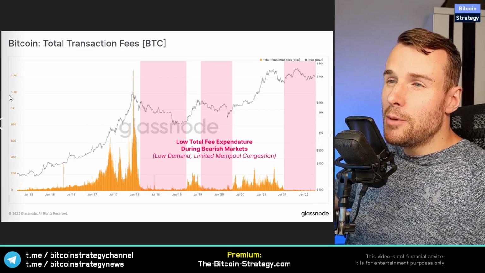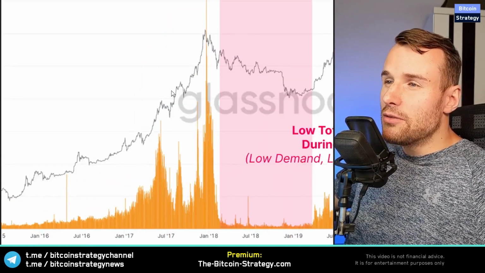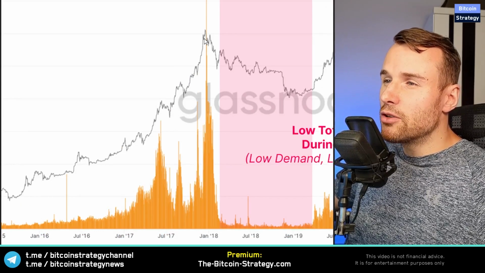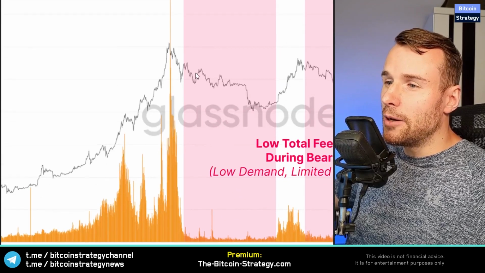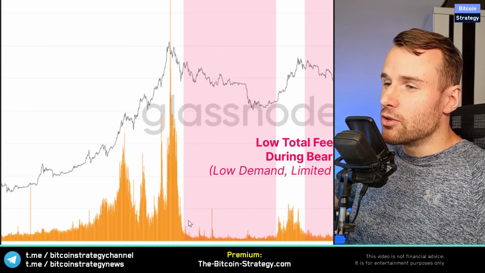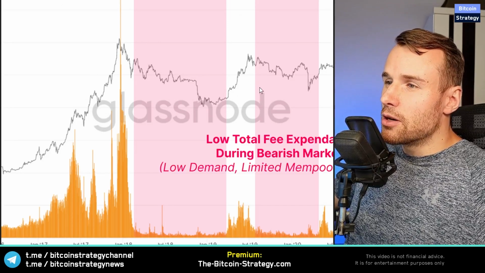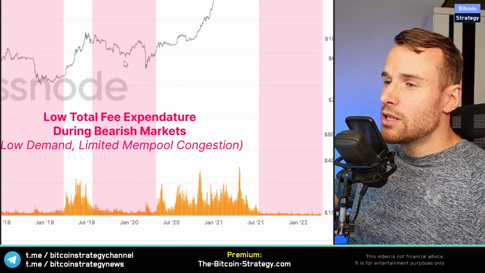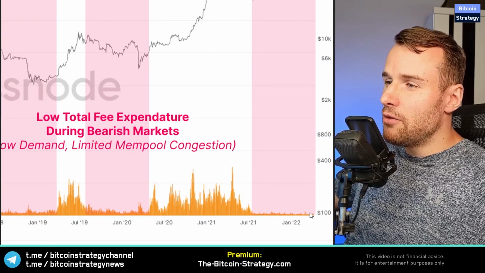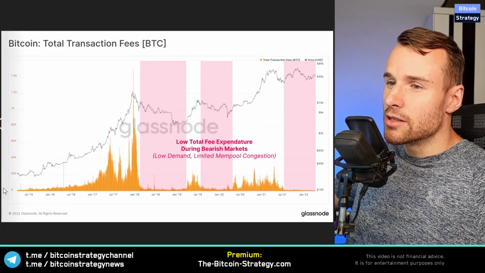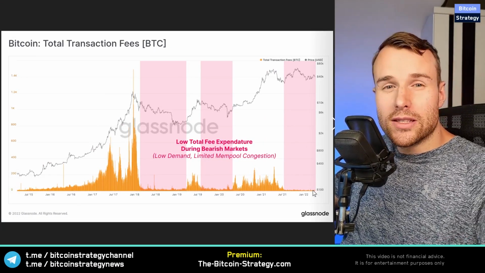So here we see the total transaction fees. And during the bull run of 2017, when there was so much speculation around Bitcoin, the fees really shot really high. And then the interest declined, and so the fees did as well. Then we had our secondary short-term rally here in 2019 after the crypto winter. And currently the transaction fees are really, really low. They have never been that low actually in this grand scheme of things. And that's pretty much the exact opposite of what we can see in Ethereum.